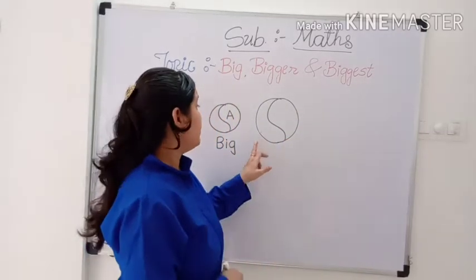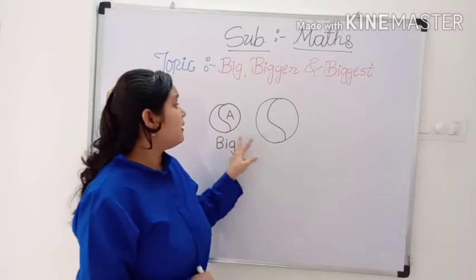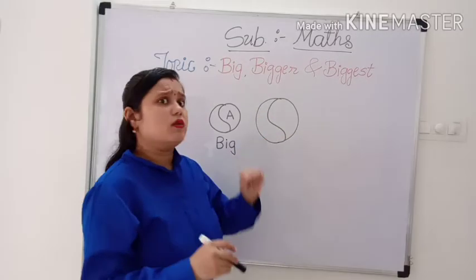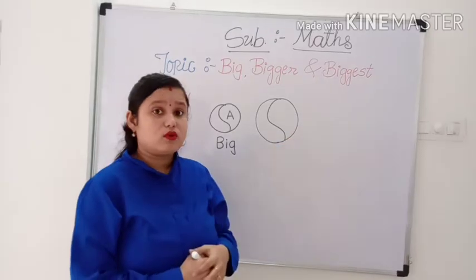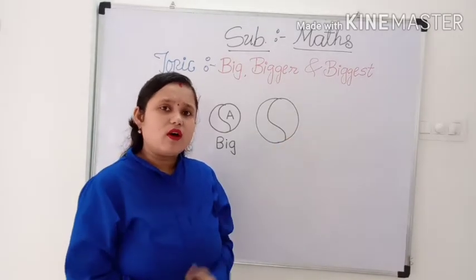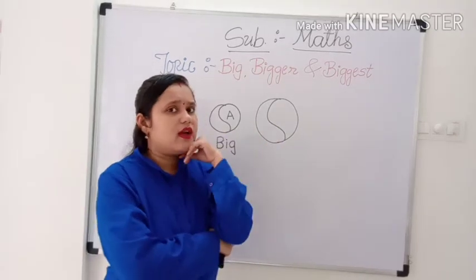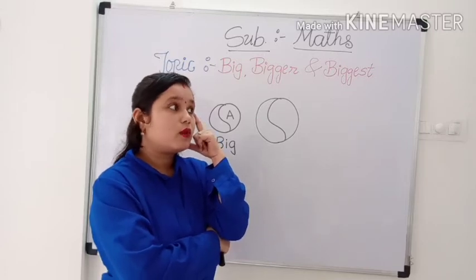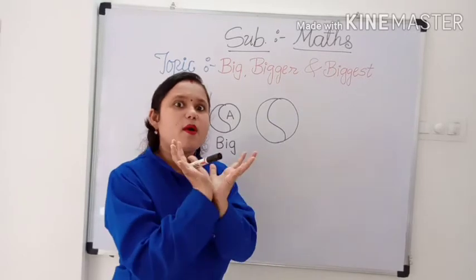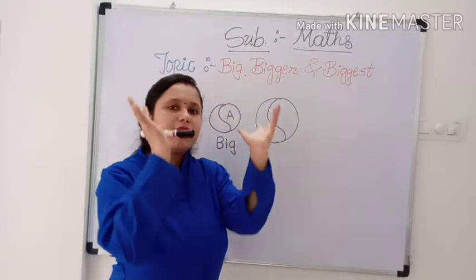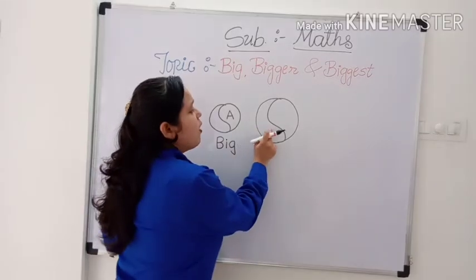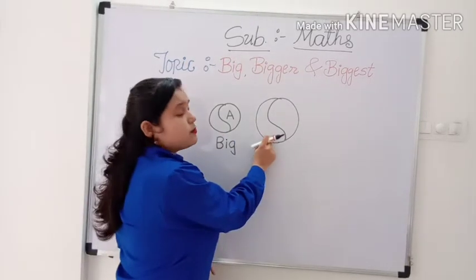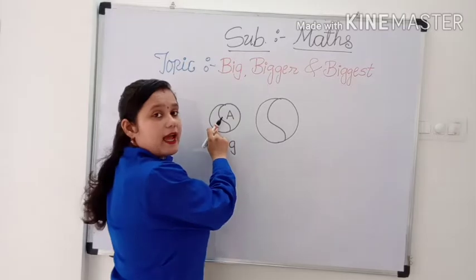Now, did you notice any difference between them? Yes, this is also a big ball. So, what should I call it? What should I call it now? Think. This is a bigger ball. This ball is bigger than A tag ball.